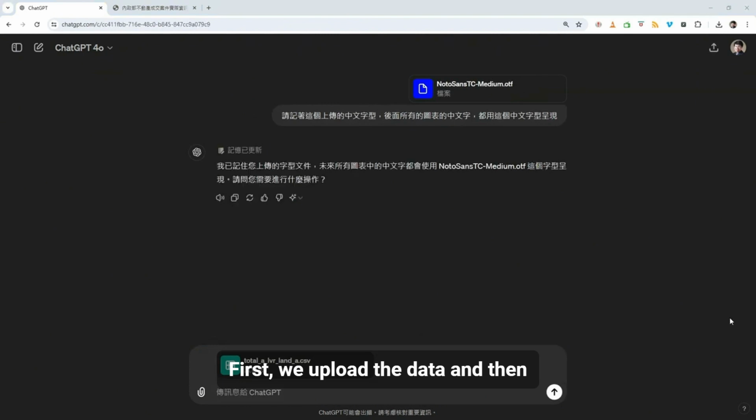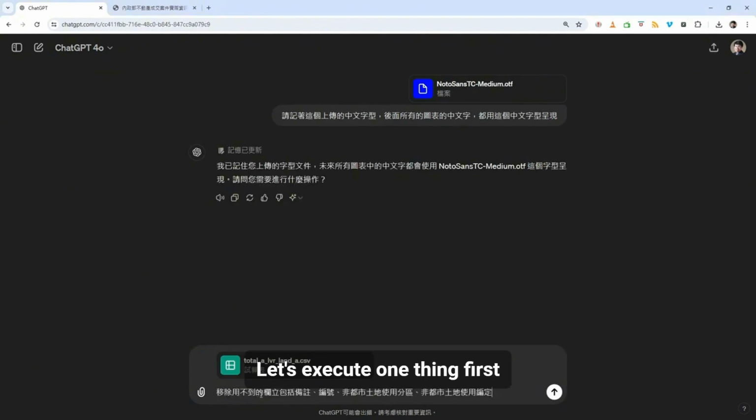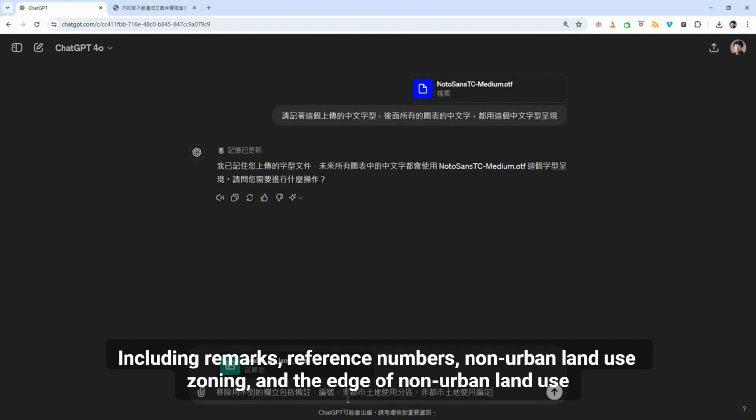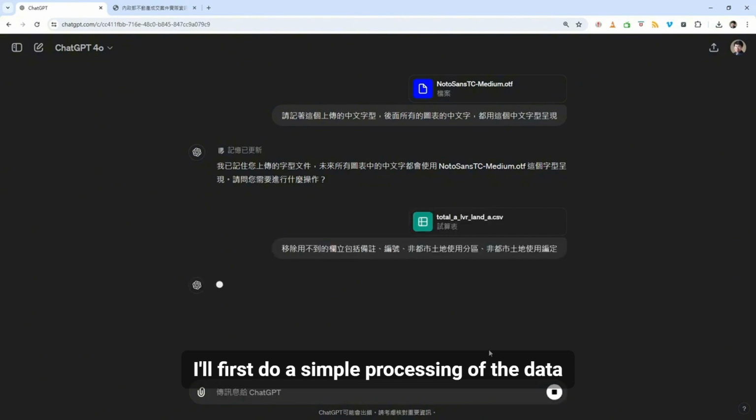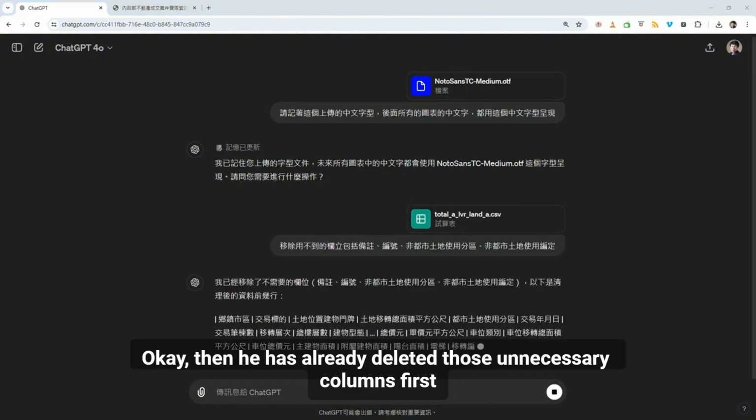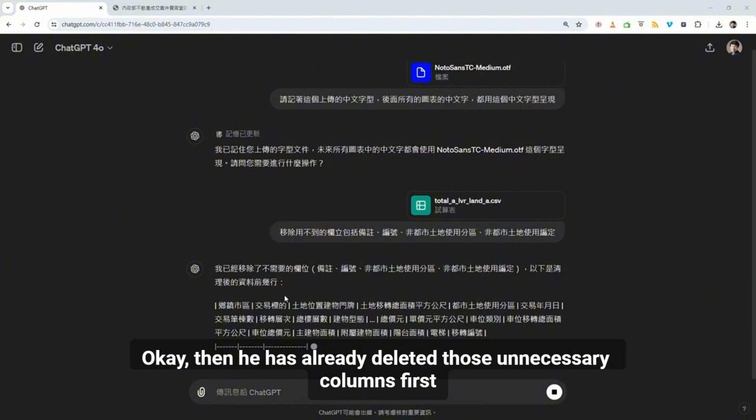First, we upload the data, and then let's execute one thing first. I asked it to remove the unused columns, including remarks, reference numbers, non-urban land use zoning, and the non-urban land use designation. I'll first do a simple processing of the data. Okay, then it has already deleted those unnecessary columns.